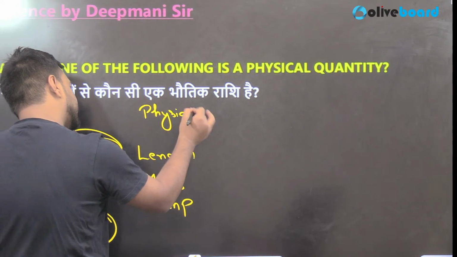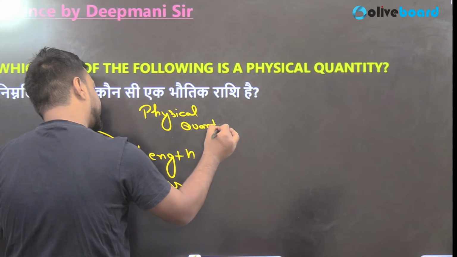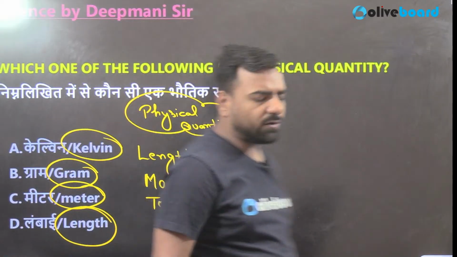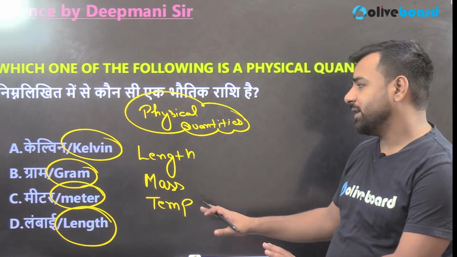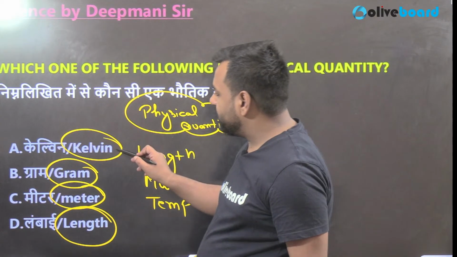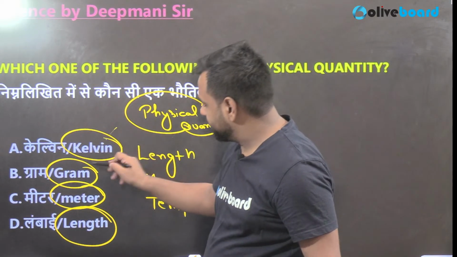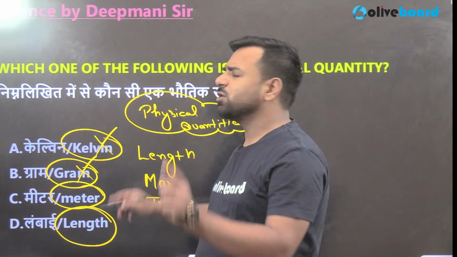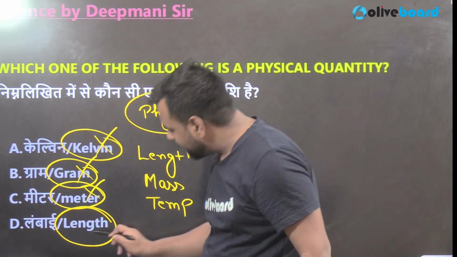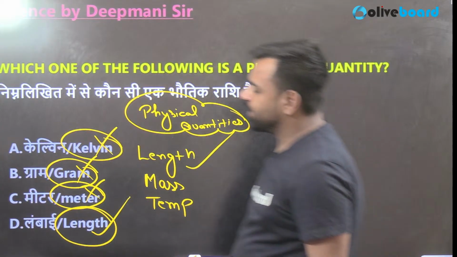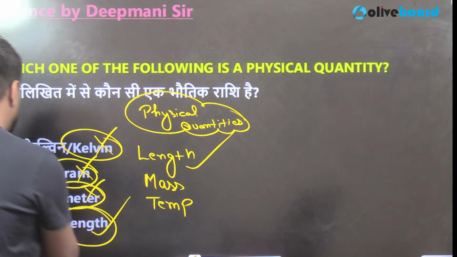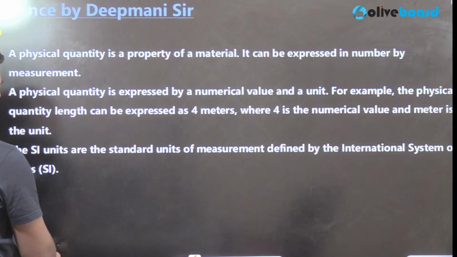These are physical quantities, and you can link them with the fundamental quantities as well, because they do not derive from any other quantity. Now this question might look typical, but it's not. Kelvin is not a physical quantity, that's a unit. Gram is not a physical quantity, that's a unit. Meter is not a physical quantity, it's again a unit, but length is a physical quantity. So yes, here length, that is option number D, was the correct answer. And let me check, what is the answer? That's great, Charan, absolutely correct. D will be the perfect answer. That's right. So what is the reason behind it? We have understood that also.